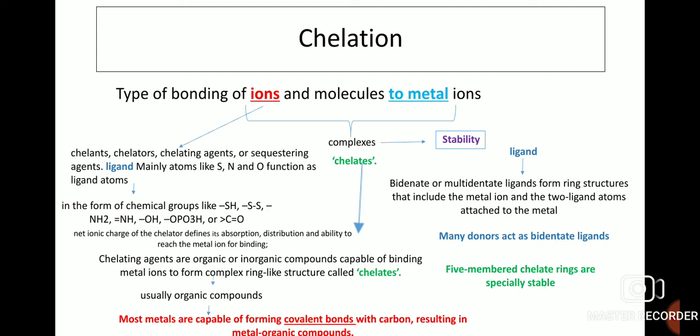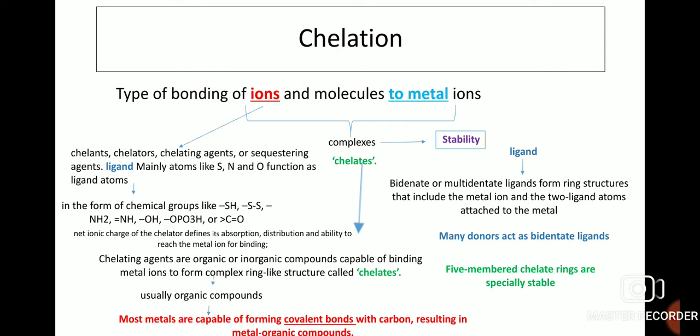Altogether they are ligands, mainly involving atoms like sulfur, nitrogen and oxygen, which function as ligand atoms in the form of chemical groups like sulfhydryl groups SH, NH2, NH, OH, OPO3H or ketone groups. The net ionic charge of the chelator defines its absorption, distribution and ability to reach the metal ion for binding.